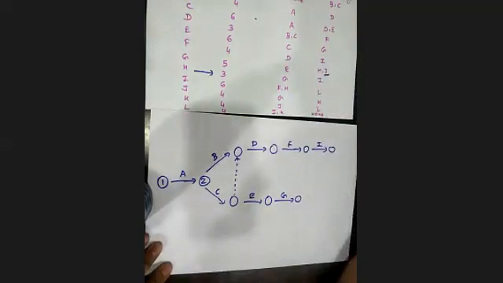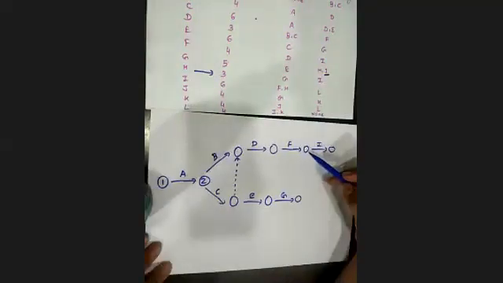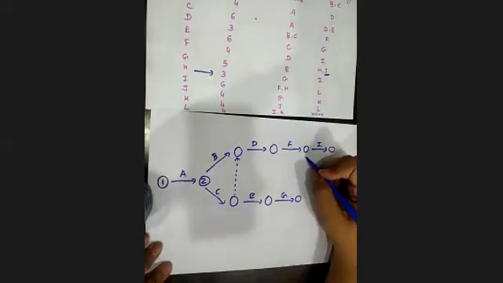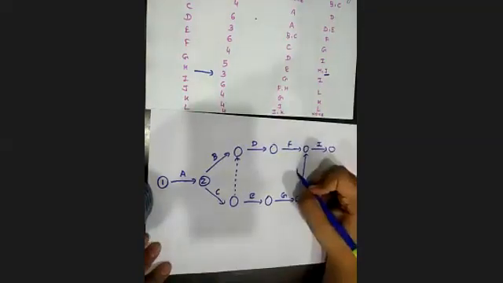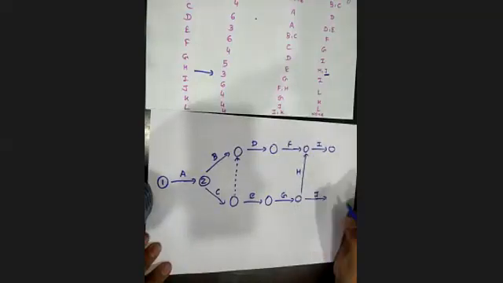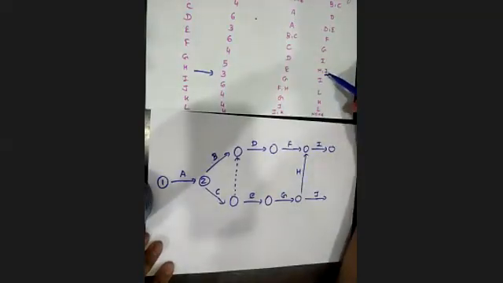Next after G we have H. H preceding is G and succeeding is I. Succeeding is I means I have to join it somewhere over here. Anyway, I had to make two branches. So what I can do is, one I can join like this, and one I can make a straight line. So this one might be H, this can be J. So these two are fulfilled now. From G we have removed H and J. Same way for I, F and H both were required as predecessors, so that is also shown.